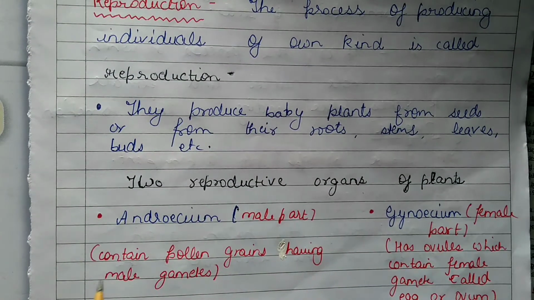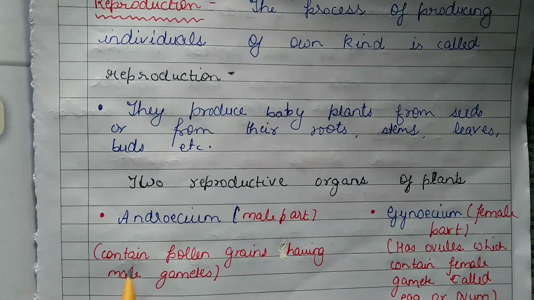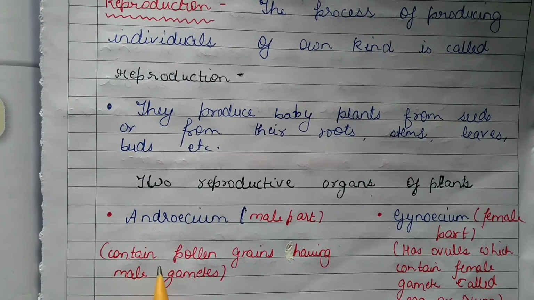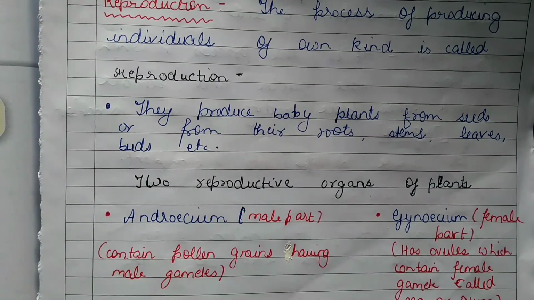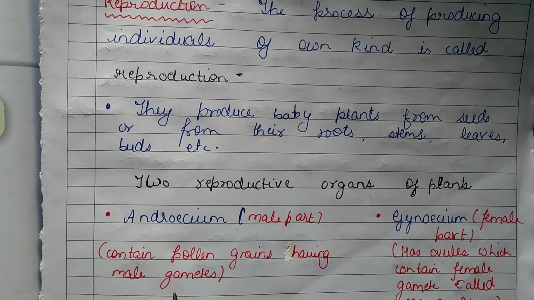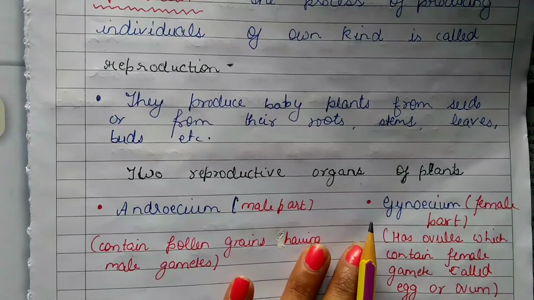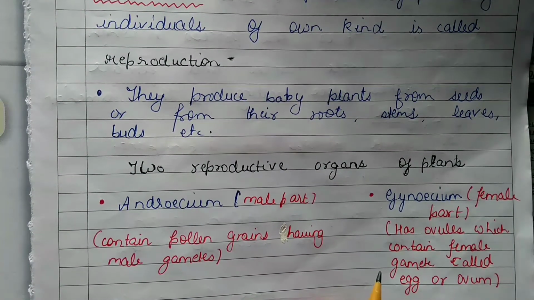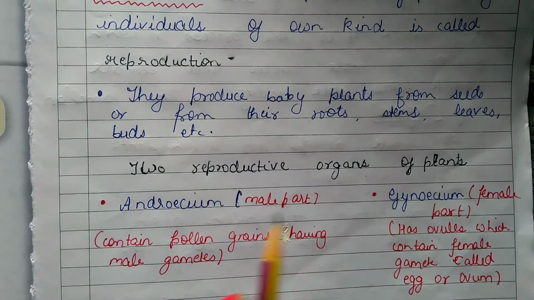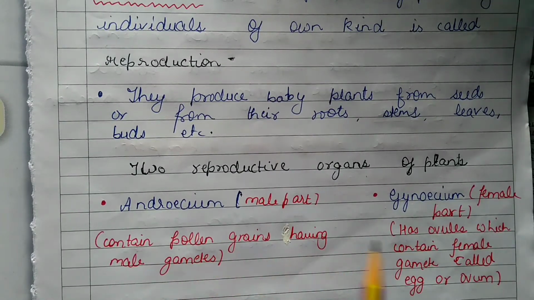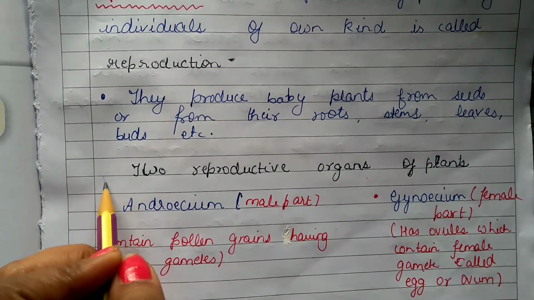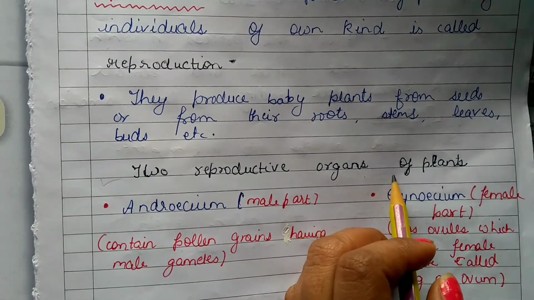And I have also told you about the pollen grains. I have mentioned that in androecium, pollen grains are present, which have the male gametes. And in gynoecium, it has ovules which contain female gamete called egg or ovum. These two whorls I have explained to you in chapter number 4. You have to remember this, the androecium is the male part and gynoecium is the female part.